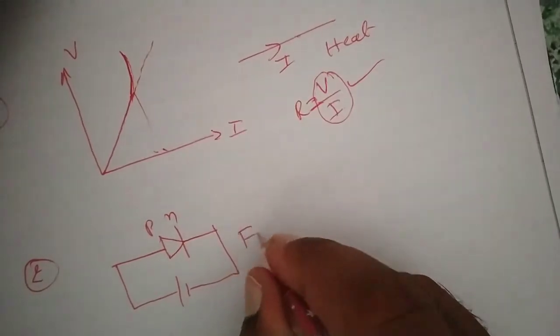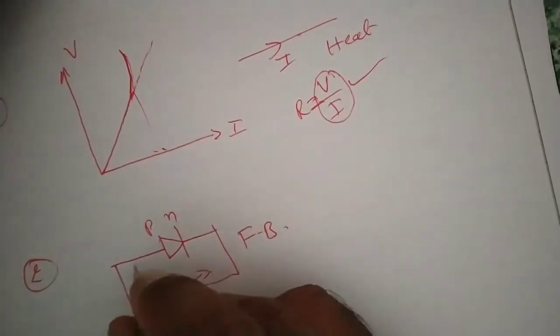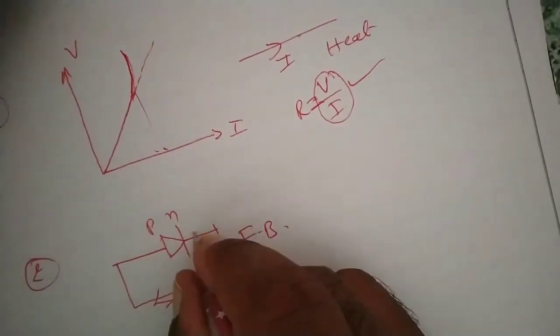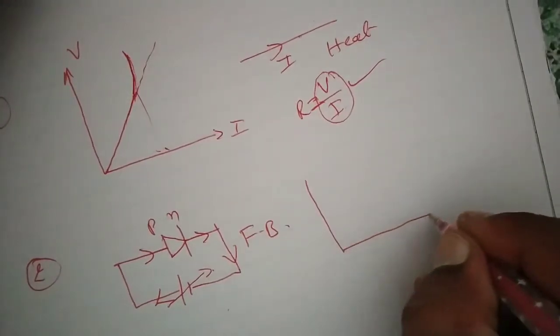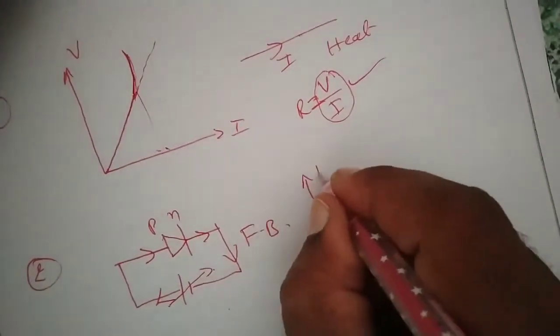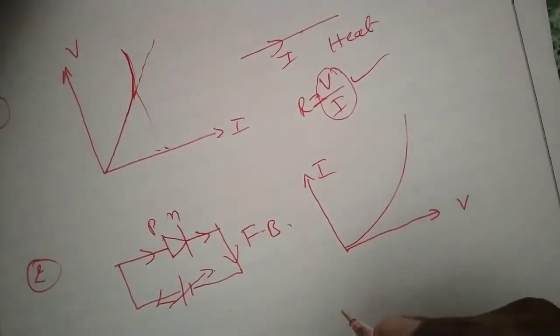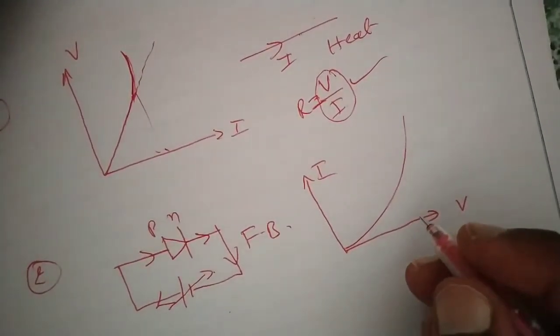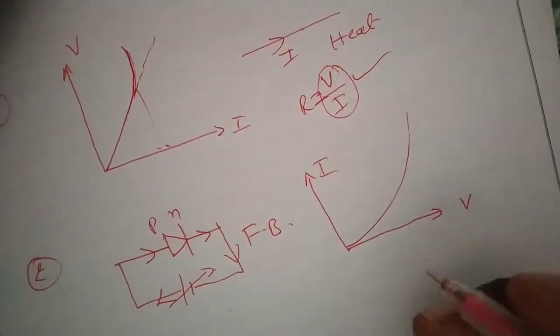In forward bias, if we keep varying the voltage, the current will be established from P to N. The current also increases, but the graph will be like this. This is the voltage axis, this is the current axis. The graph will be somewhat exponential. Means there is no straight line between potential difference and current. It is not obeying Ohm's law, so it is a non-ohmic element.